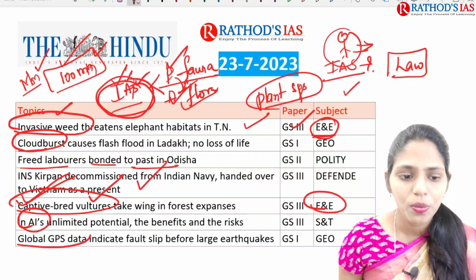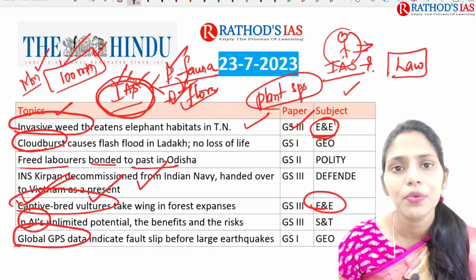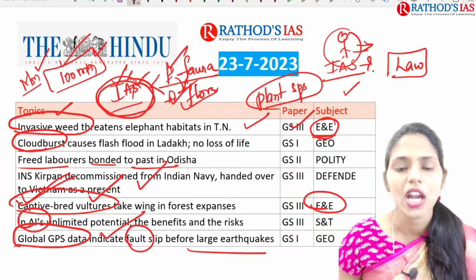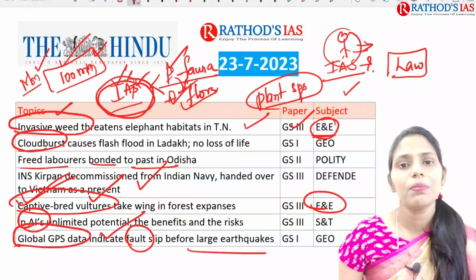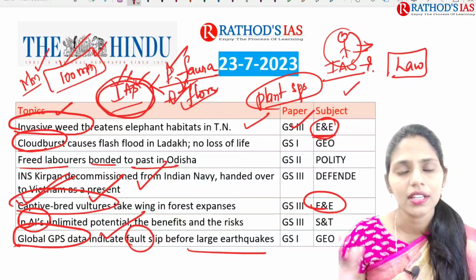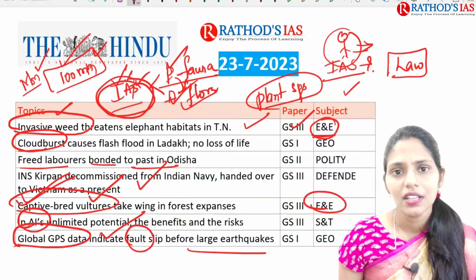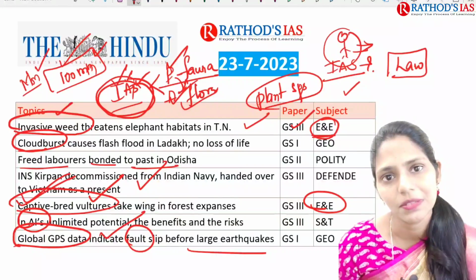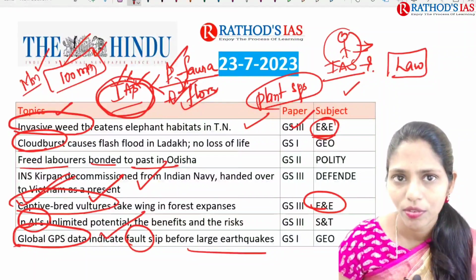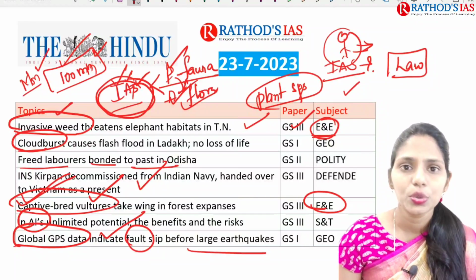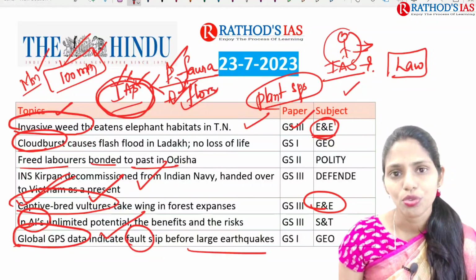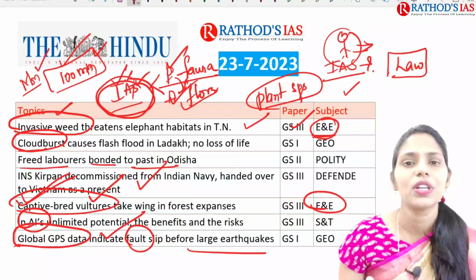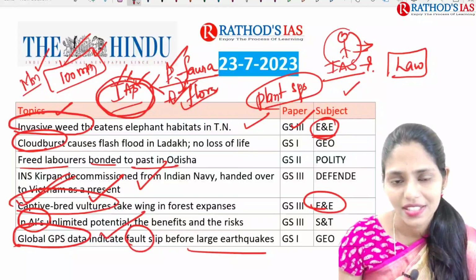And the next topic is GPS, that is, global positioning system. Data indicates fault slip before large earthquakes. Whenever the magnitude of an earthquake is high, that is more than 7, then we can find the fault slips by using GPS. This topic is important from geography, where you will be reading about earthquakes and different types of waves, the causes and impacts of earthquakes, everything that you can see in your NCERT 11th class.